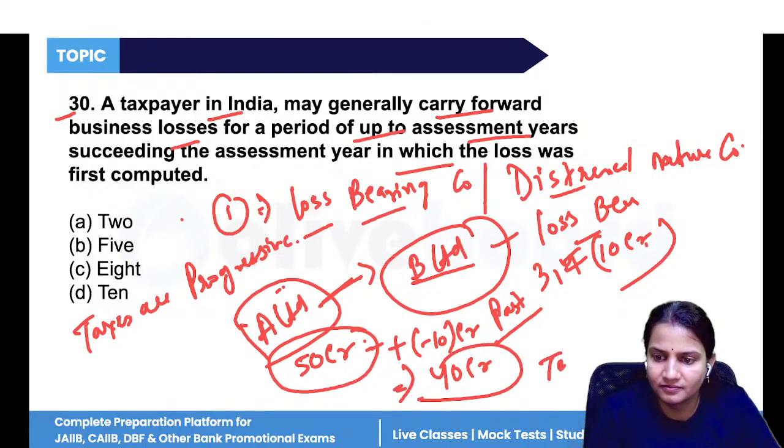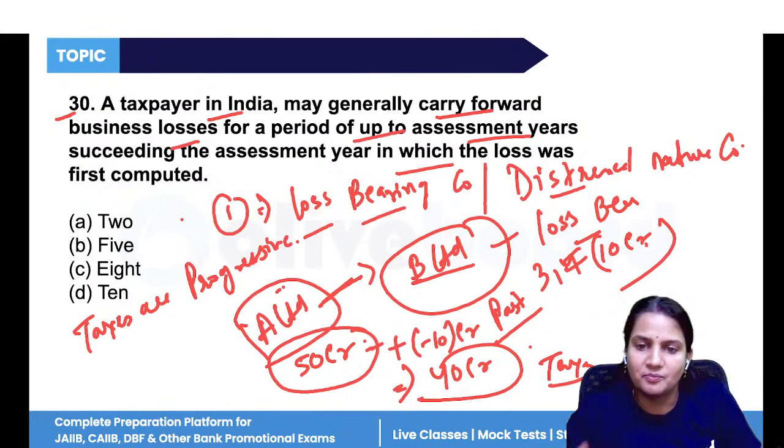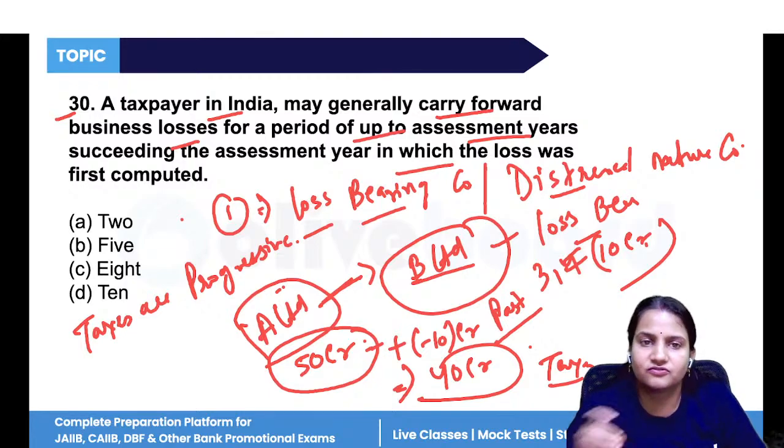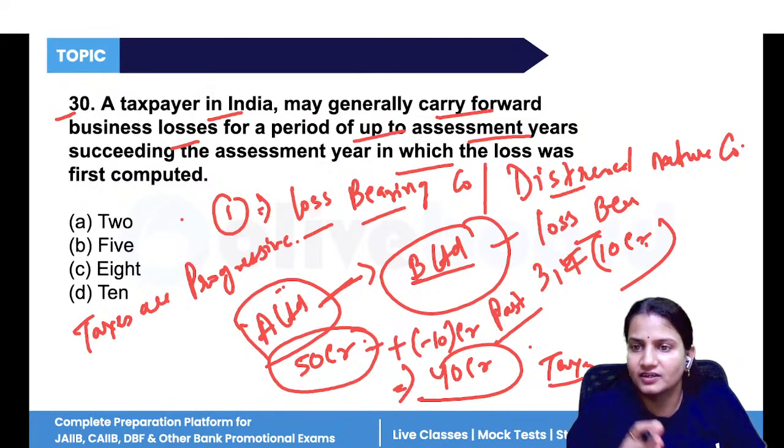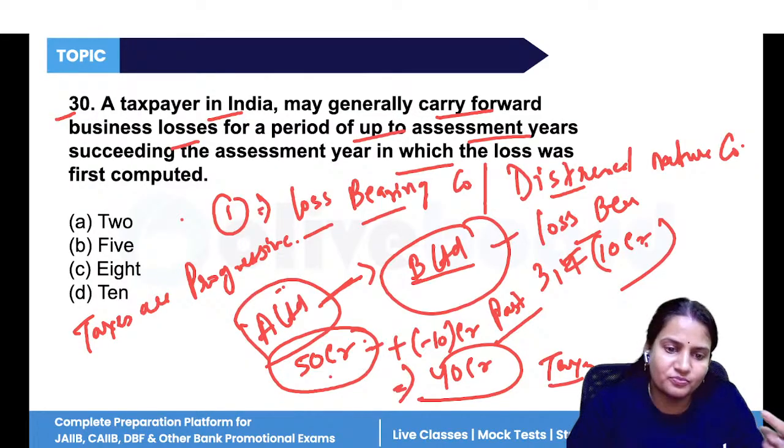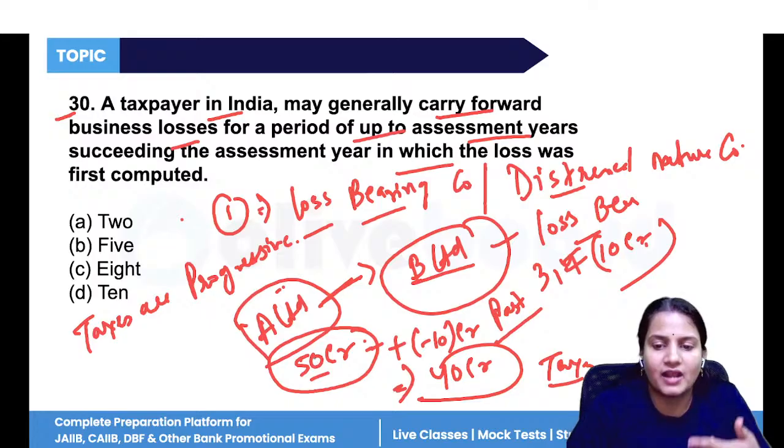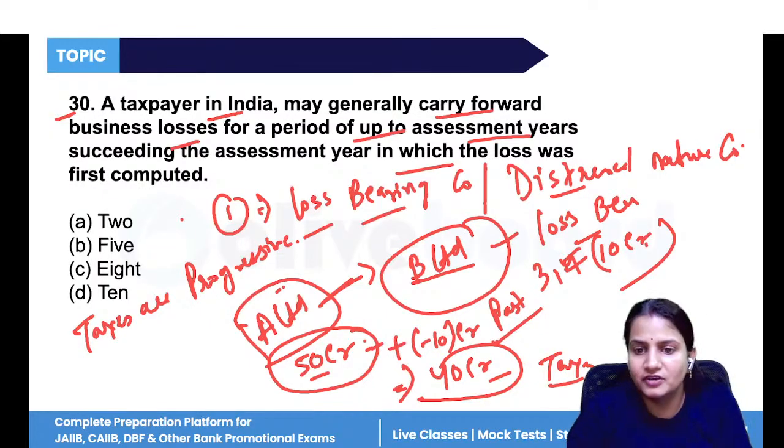So that is why major companies purchase those companies which are loss-bearing or distressed nature companies, so that they can save taxes. The tax liability would be less. Where the company had to pay taxes on 50 crore, now A Limited will have to pay taxes on 40 crore. So the benefit of 10 crore is given to it.